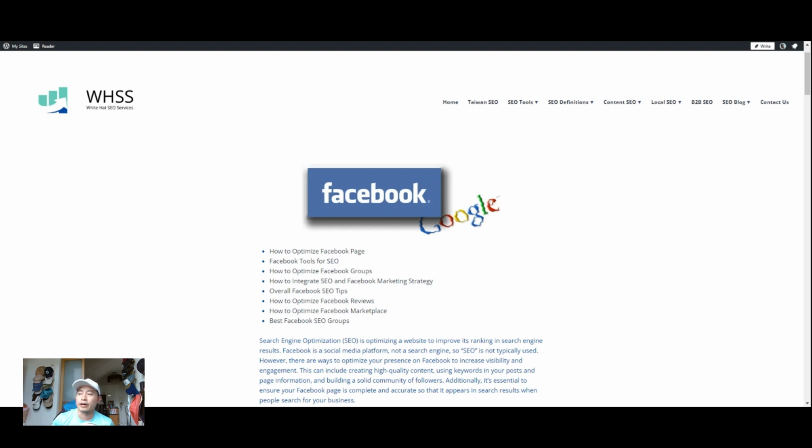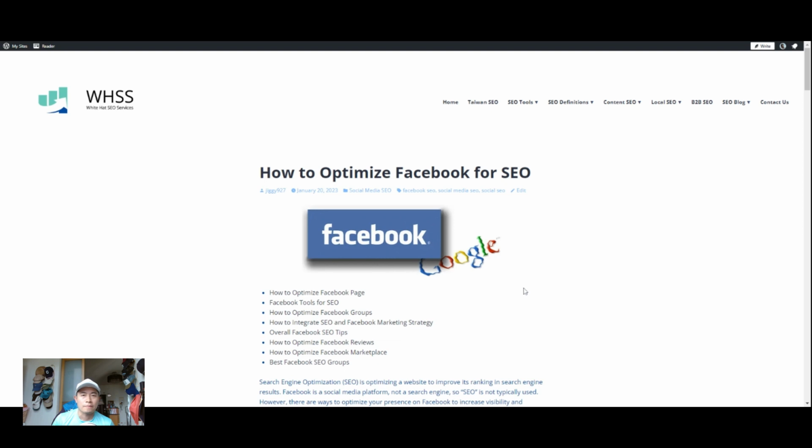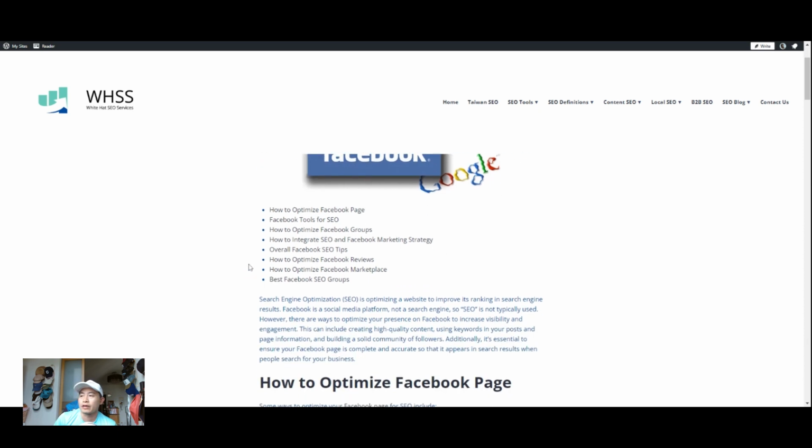Today we're going to be talking about how to optimize Facebook page and all the related web properties on Facebook for organic search or SEO. Before we begin, there's a couple of table of content items that we'll go over today.